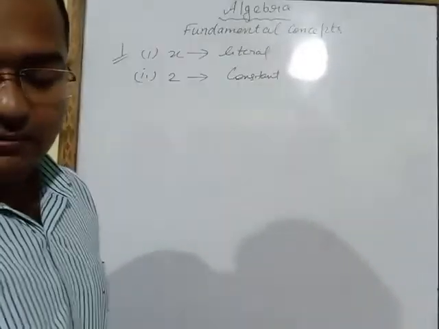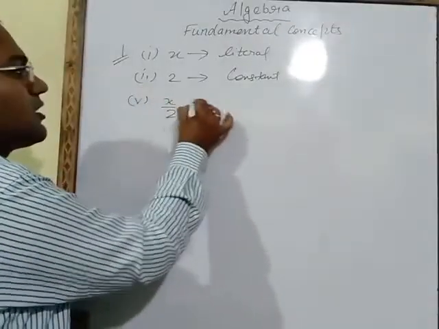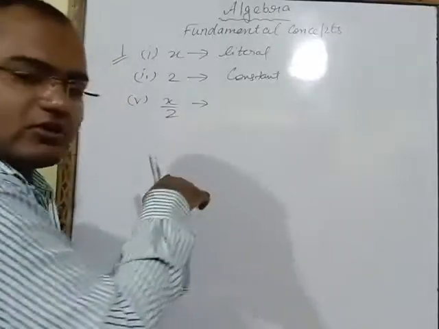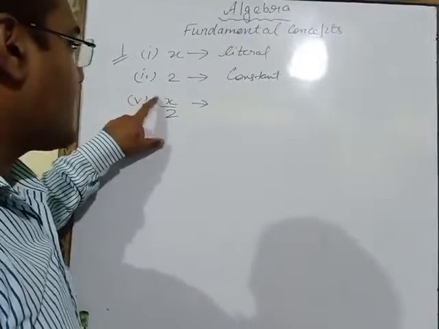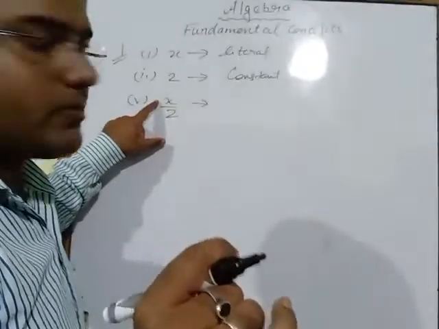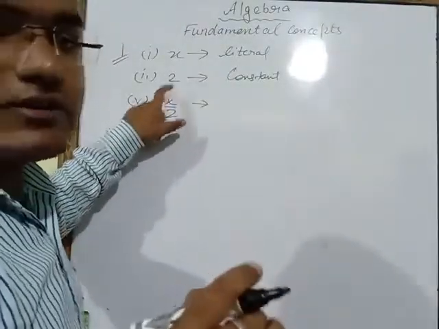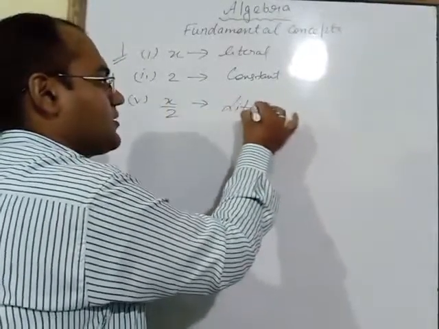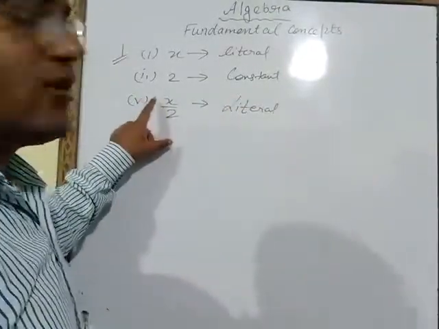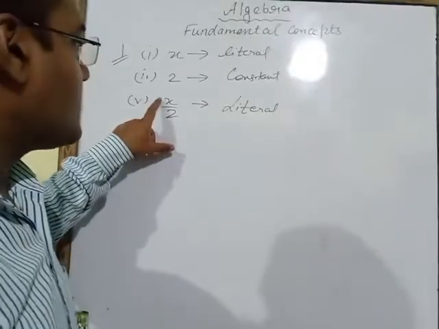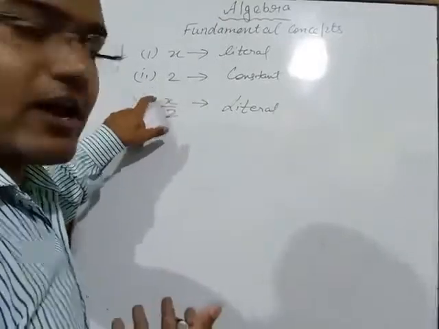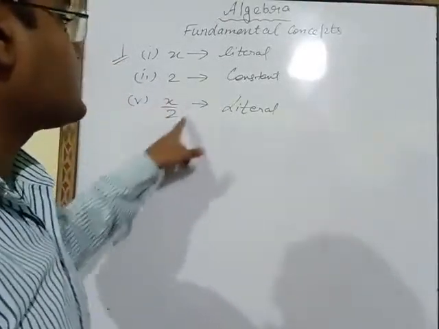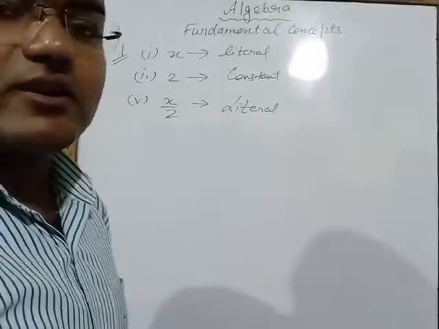See one more part, part number 5. The fifth part is x upon 2. Here an alphabet is coming and a number is also coming. Both things are coming, alphabet and number. But if one alphabet is there, then that full term is known as a literal. Because we don't know the value of x, we will not be able to divide it by 2, because we don't know what the value of x is. This is an unknown value. So this full answer is unknown only. So it is a literal.